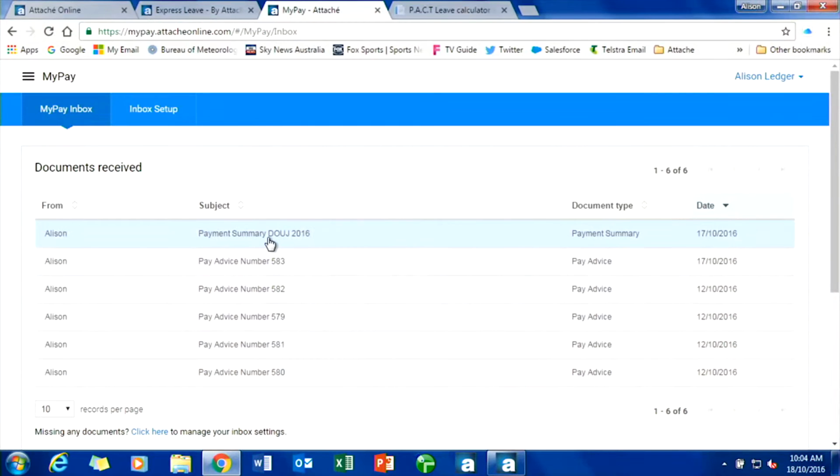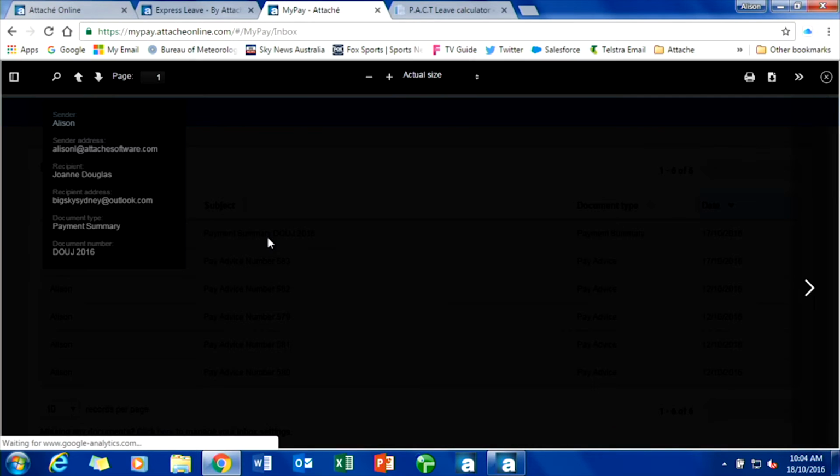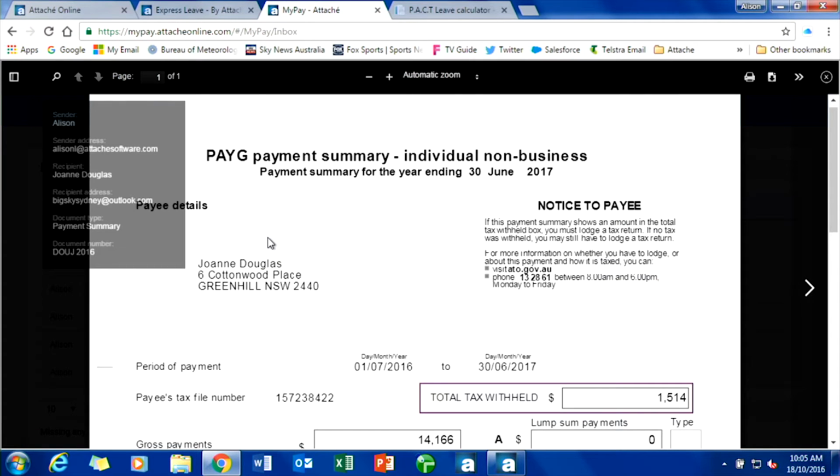You can also see here that you get all your payment summaries as well. So I can open up and download any of those payment summaries. For me personally, at Attaché, I also get my remittance advices. So when I claim my expenses, those expenses are paid into my bank account, and Ali from our accounts department also sends me a remittance advice to tell me that it's been paid into my account. And I have that coming in through Mypay as well so that I can check it. So all the information is kept there.